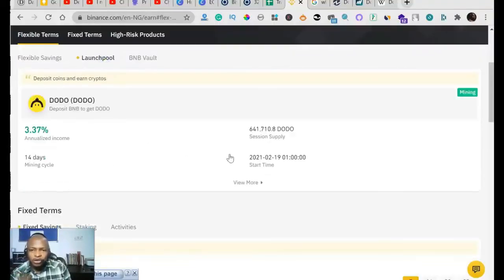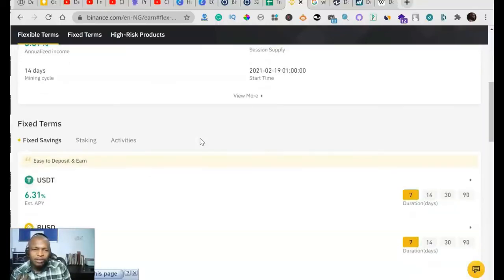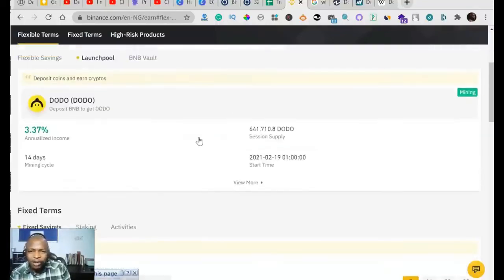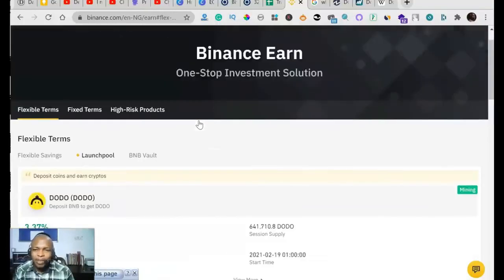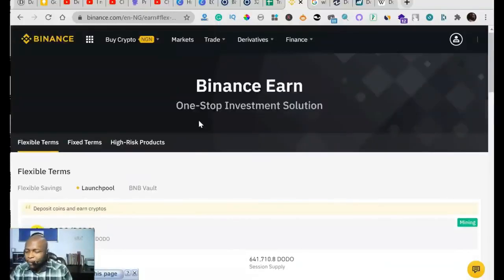In the launch pool, I actually do the launch pool. If you stake your BNB, you earn other currencies like Dodo and Leets. That is what is being earned right now. I'm going to do a separate video to actually explain this Binance Earn, but this is what you can do on Binance.